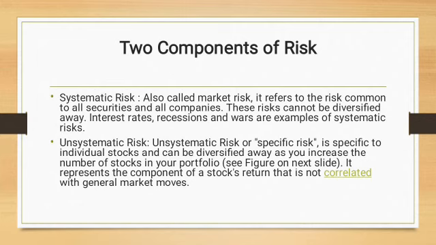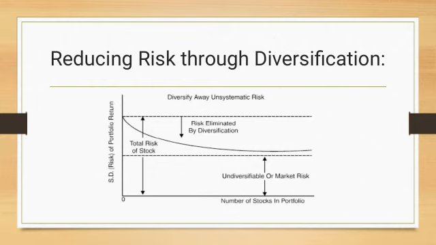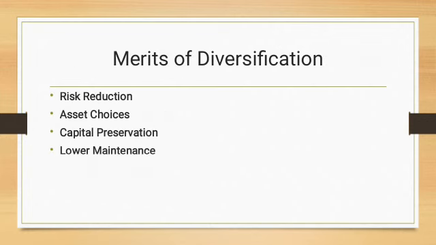We can see it in the diagram on the next slide. In the diagram, we have taken the number of stocks on the x-axis and risk on the y-axis. My dear students, you can see in this diagram, as we increase the number of stocks in the portfolio, the unsystematic portion of risk is reduced, but the systematic portion of risk, which is market risk, will remain constant whether the stocks in the portfolio are increased or not. So we can say that we can only diversify the unsystematic portion of risk, which is unique to a company.